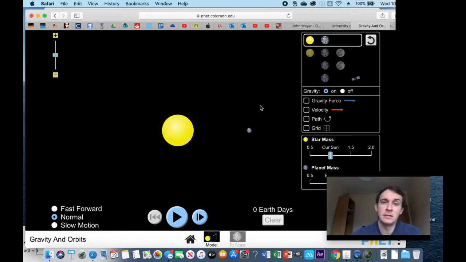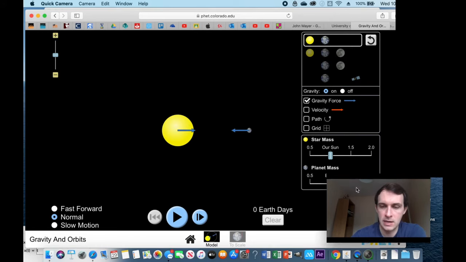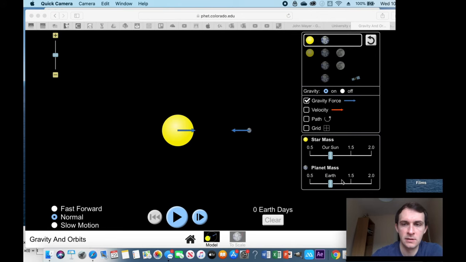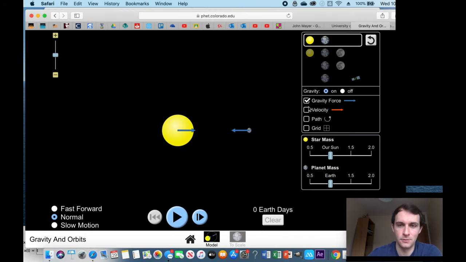What we're looking at now is the force of gravity. Okay, so we looked at forces and how they cause objects to accelerate. So we have the Earth and the Sun, not to scale, but the masses are right. Okay, so a lot of us said that gravity doesn't exist in space. That is not correct. Gravity does exist in space.